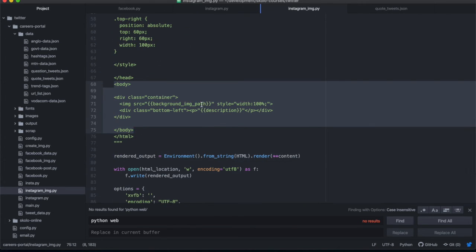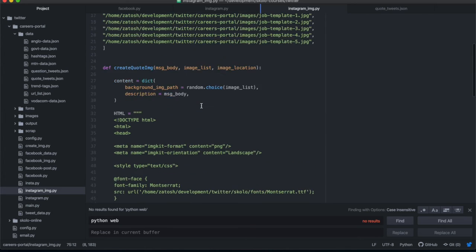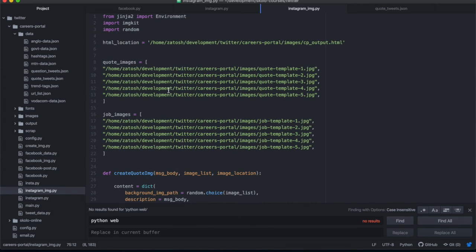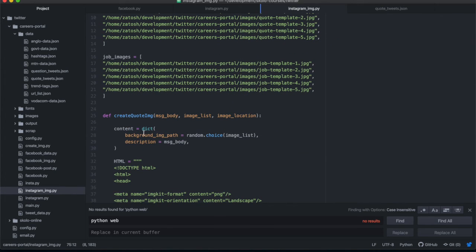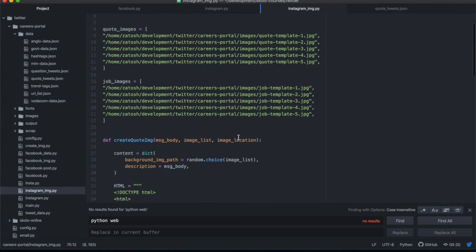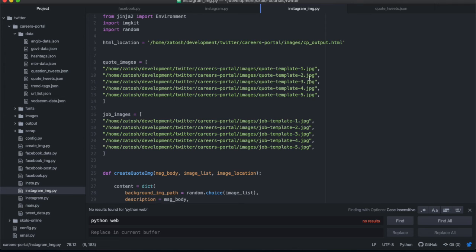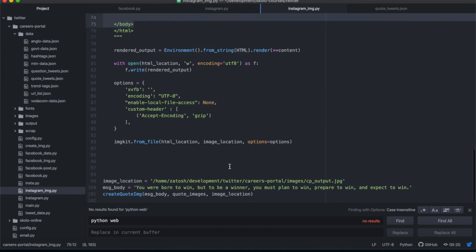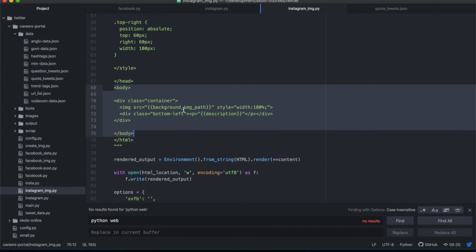what we're going to be sending into this HTML using the context. That's why we need the Jinja too. This background image path, which is the context that goes in there, is going to come from the random choice of the image list. So you're going to choose in this image list one image randomly to be the background image for our HTML. So basically what we're doing is an HTML container with a background image.